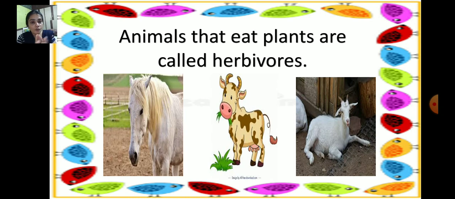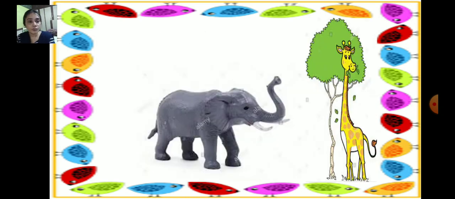So the trunk of the elephant. Now you see this trunk of the elephant and this giraffe. The trunk of the elephant and the long neck of the giraffe help them to reach and cut the leaves from trees. So the elephant raises the trunk and catches hold of the leaves from tall trees, pulls them and eats them.